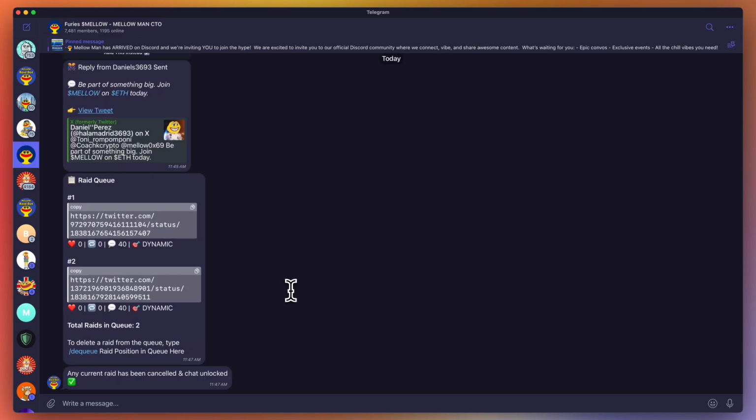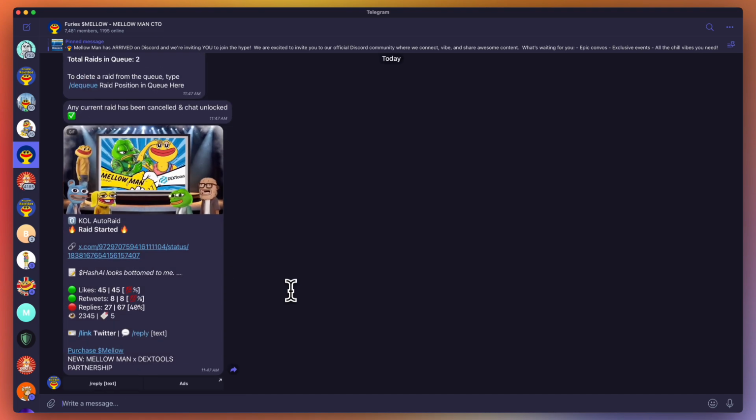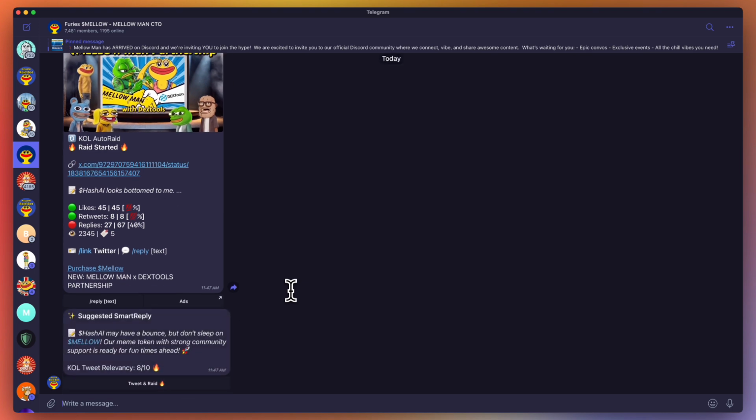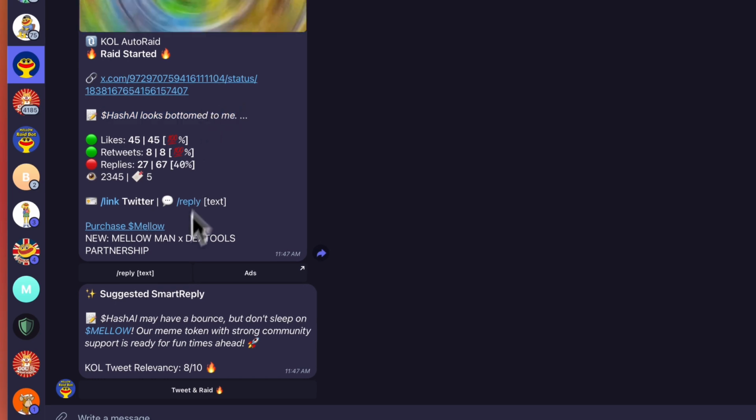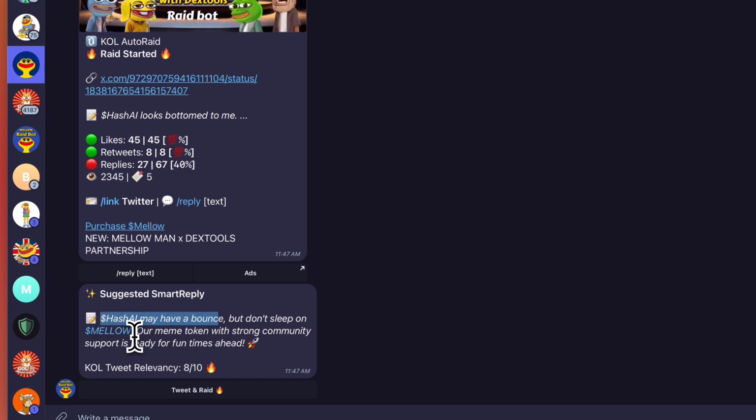Okay, so hopefully what we're going to see is an auto raid come in, and then we're going to see a suggested reply. So that's the auto raid, KOL, and now a suggested smart reply has appeared. So it's talking about hash AI, looks bottoms to me, whatever this is, I don't know what the tweet's about. But the suggested AI smart reply is suggesting we reply with, hash AI might have a bounce, but don't sleep on Mellow. Our meme token with a strong community support is ready for fun times ahead. And it's showing a KOL tweet relevancy score of 8 out of 10. It's above 6, so we're going to tweet and raid.